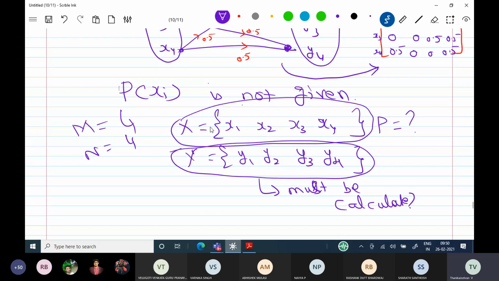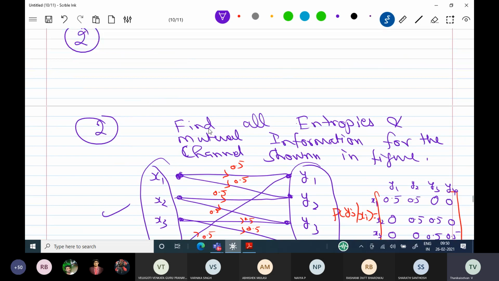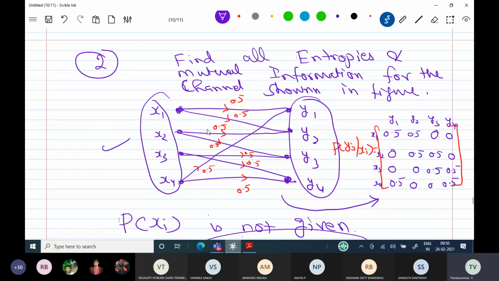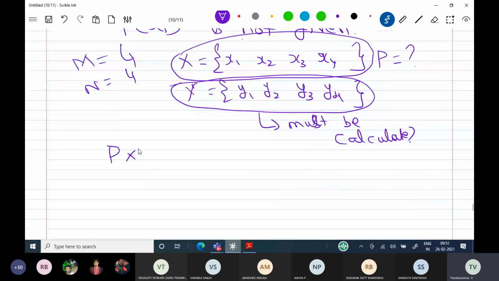Suppose P of x is not given. Please listen. Consider that the source symbols have equal probability.